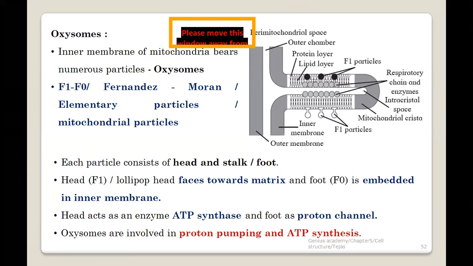What was that reaction? Can anyone tell me the name of the reaction? Electron transfer reaction. No, not in a periplasmic space. What was the reaction in the perimitochondrial space? What reaction happens? Acetylation of pyruvate. Yes, that's absolutely correct answer. So acetylation of pyruvate, this is a reaction which actually takes place here.